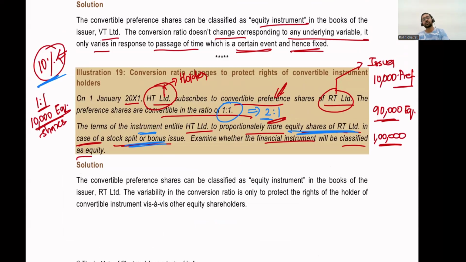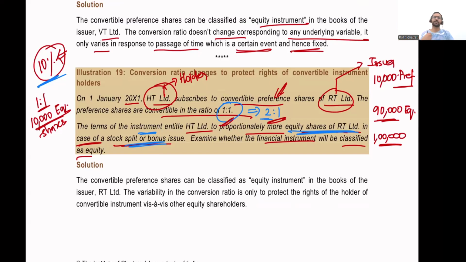If there is a bonus issue, then the conversion ratio will change from 1 is to 1 to 2 is to 1. All right. Or if there is a stock split also, then the preference shares conversion ratio will not be 1 is to 1, but will be 2 is to 1. The question is, over here, the conversion ratio is fluctuating. If there is no bonus issue, then the conversion ratio is 1 is to 1. If there's a bonus issue, then the conversion ratio becomes 2 is to 1.